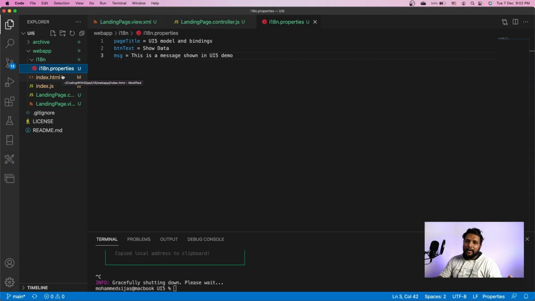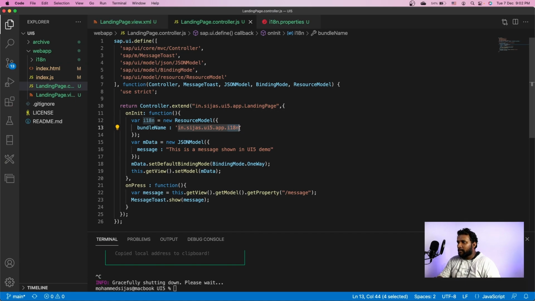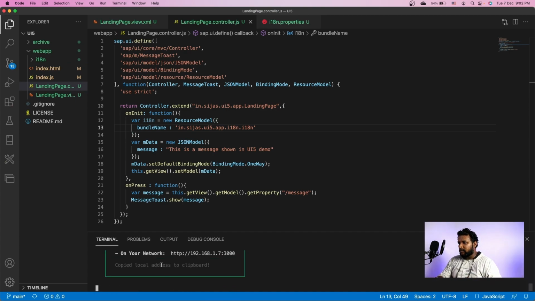Since we will be having multiple i18n files representing different languages. Once that is in place, let me modify the controller here and point it to the i18n folder, where I have a file called i18n. With this in place, let's serve our application on a static server. Let me load it.